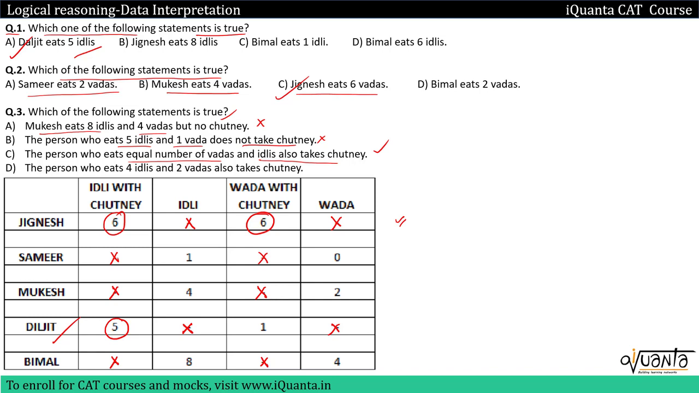Last option is the person who eats 4 idlis and 2 vadas also takes chutney. The 4 idli, 2 vada person is Mukesh. He is eating without chutney. So this is wrong. Option C will be the correct answer here.